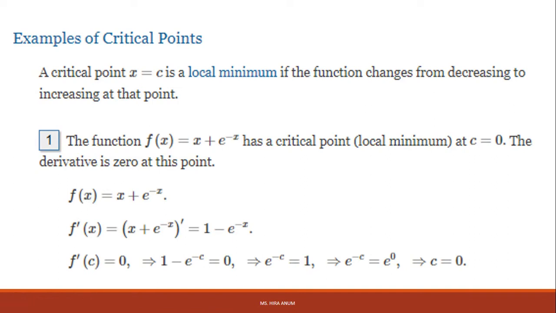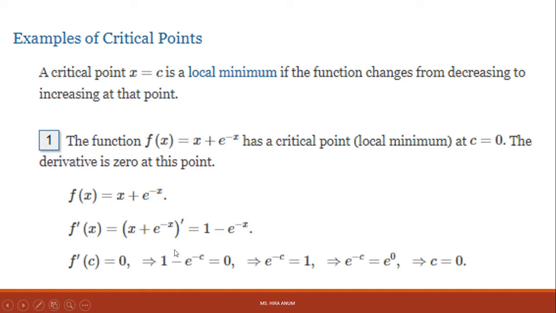The derivative of x is 1, and the derivative of e power minus x is e power minus x as it is, multiplied by the derivative of the power, which is minus 1. Then it becomes 1 minus e power minus x.